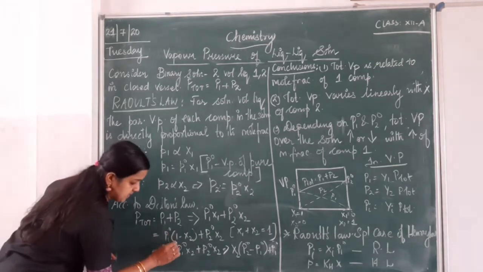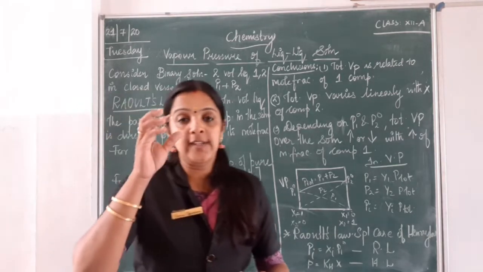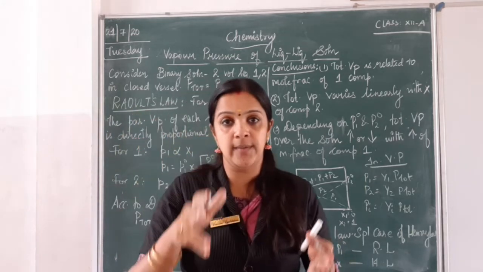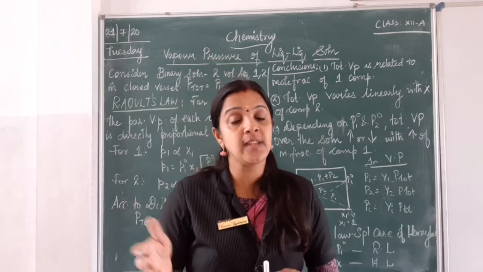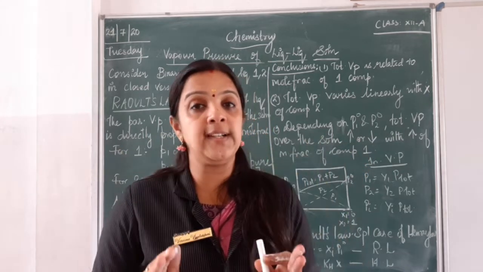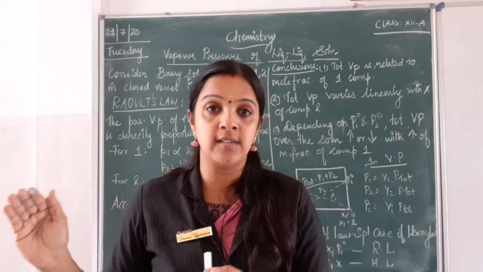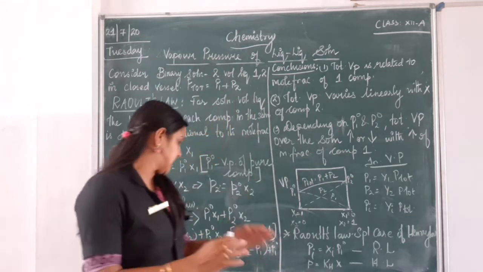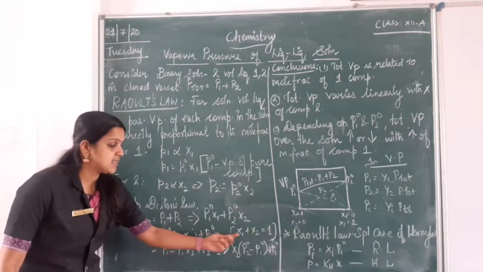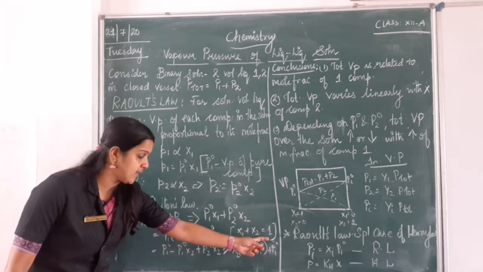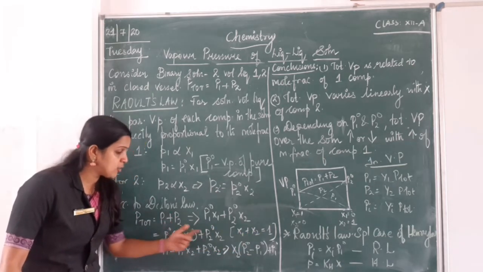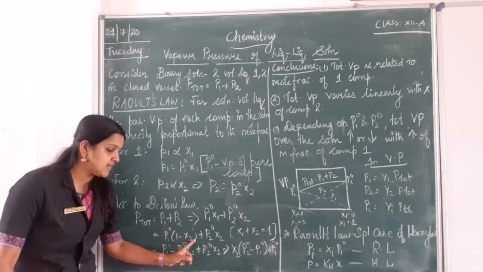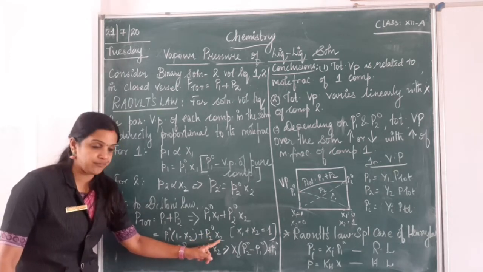Now before getting into this step, I just want to tell you, we know x1 plus x2 is equal to 1. So if we know the value of x1, how can we calculate the value of x2? Jitin? I know one of my values and the total sum is equal to 1. So how do I get the answer for the other one? Yes, you are right. It is 1 minus x2. So what I am going to do here is, since we know x1 plus x2 is equal to 1, and what is x1? In the place of x1, I put 1 minus x2. So P1 naught into 1 minus x2 plus P2 naught x2. Now what happens?